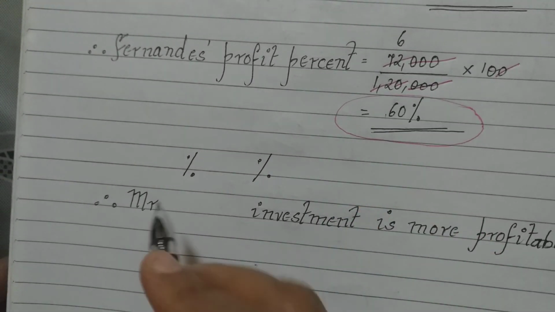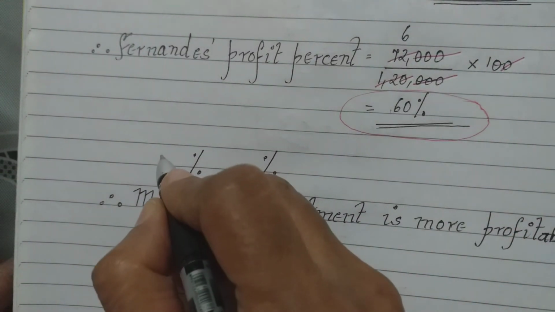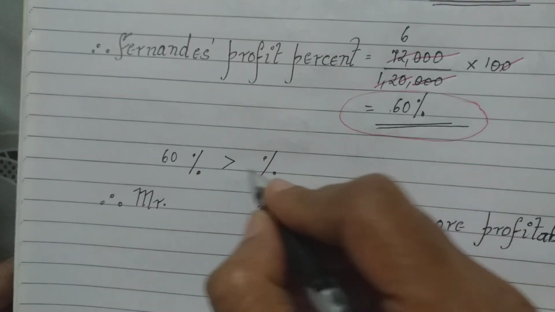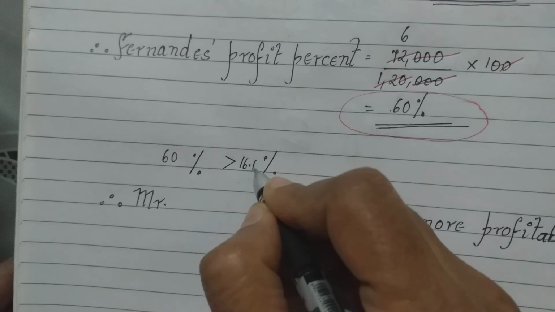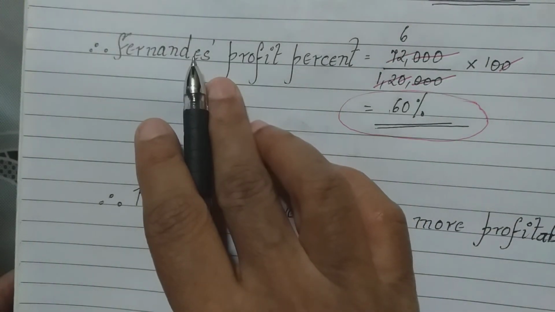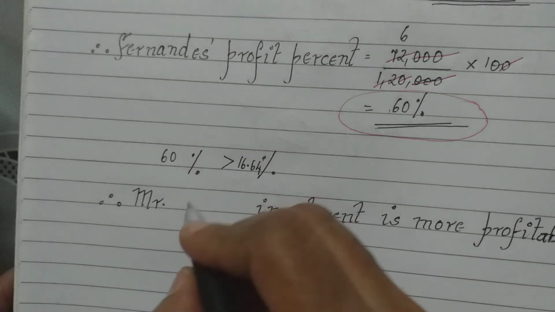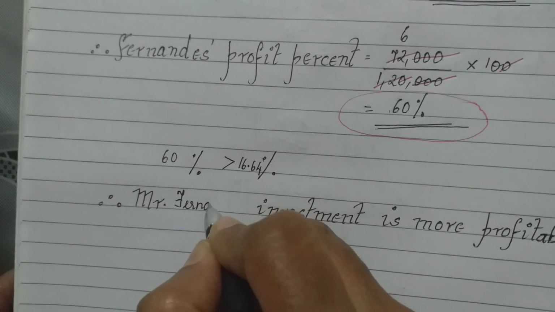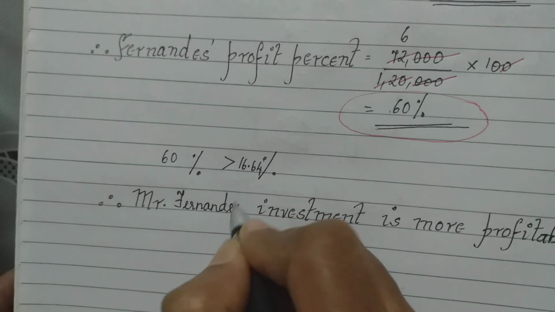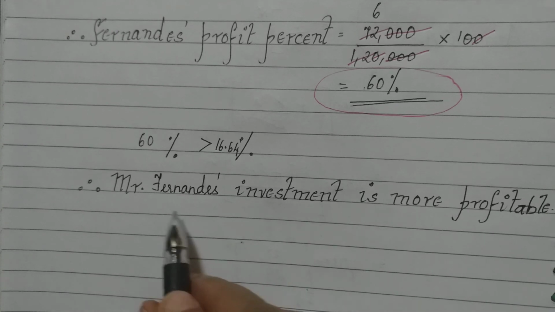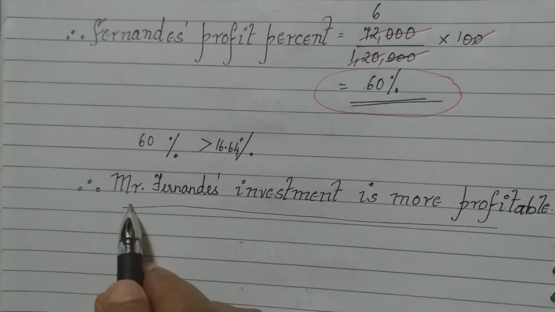First we will write which percentage is more. 60% is greater than 16.64%. And whose is 60%? Fernandez. So Mr. Fernandez's investment turns out to be more profitable.